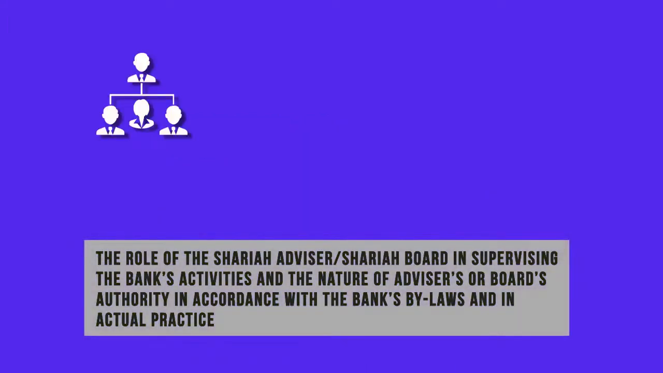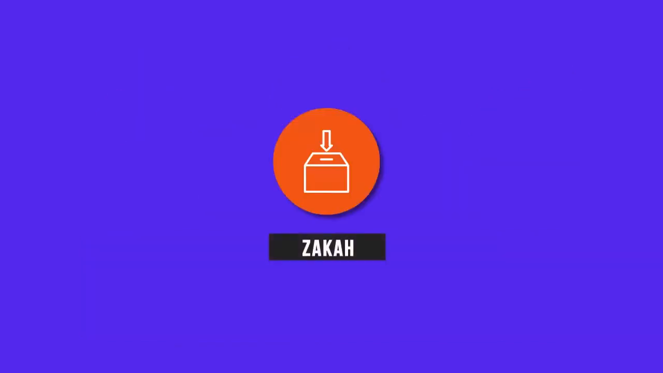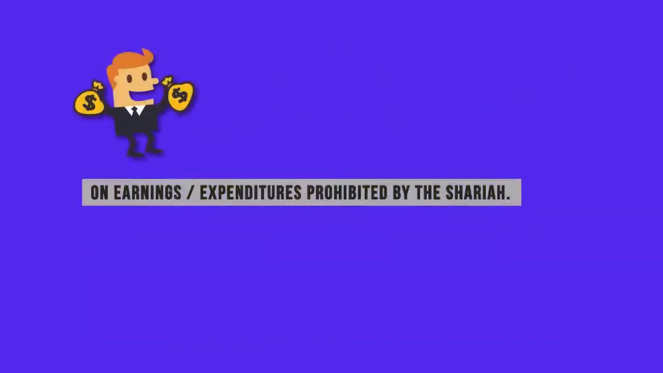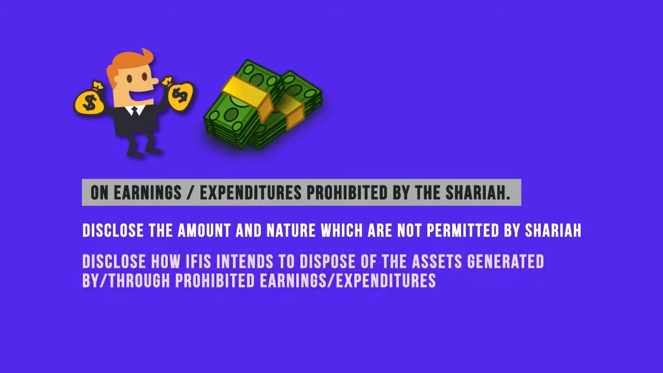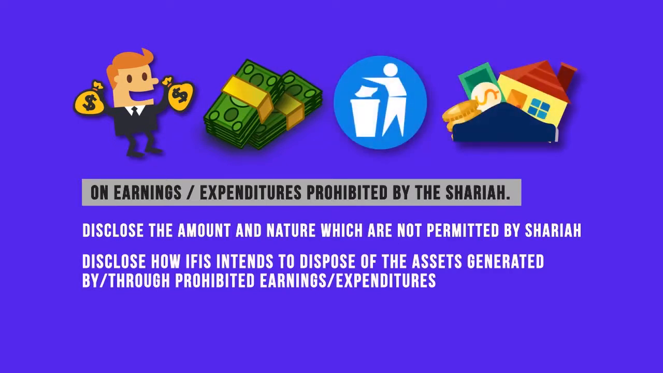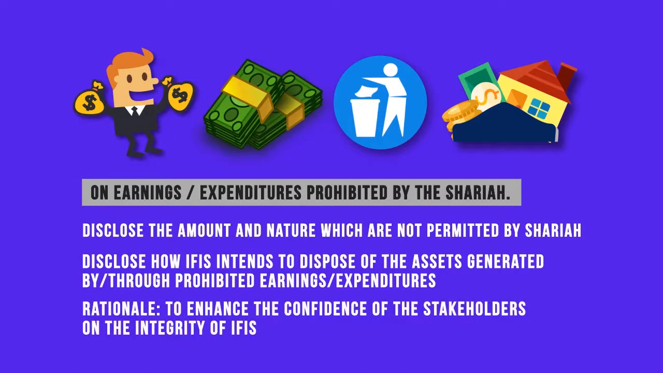Addition of the conventional disclosures on functions. First, the role of the Sharia advisor or Sharia board in supervising the bank's activities, and the nature of the advisor's or board's authority in accordance with the bank's bylaws and in actual practice. Second, Zakah. On earnings or expenditures prohibited by Sharia, disclose the amount and nature which are not permitted by Sharia. Disclose how IFIs intend to dispose of the assets generated by or through prohibited earnings or expenditures. Rationale: to enhance the confidence of the stakeholders in the integrity of IFIs.